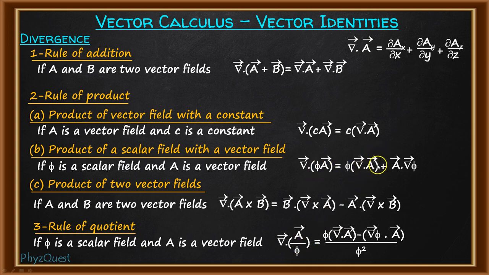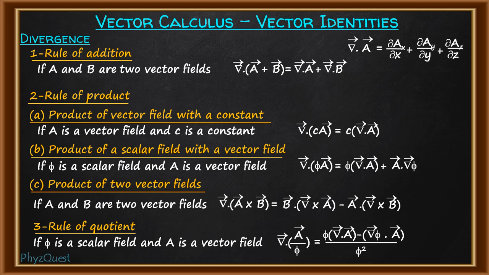So the terms are similar, the only thing is since it is division, there is a minus sign instead of plus, and it is divided by the square of the denominator, as in the case of a usual simple derivative. So this is the expression, with the condition that phi should not be equal to 0. So these are the set of vector identities related to the divergence. These are the general identities I am talking about.